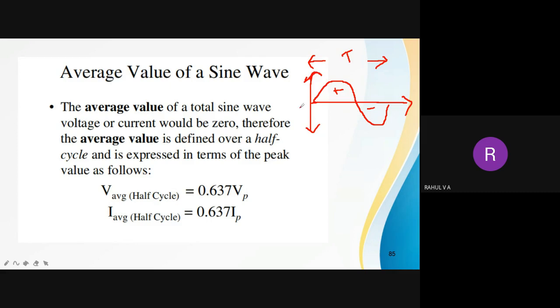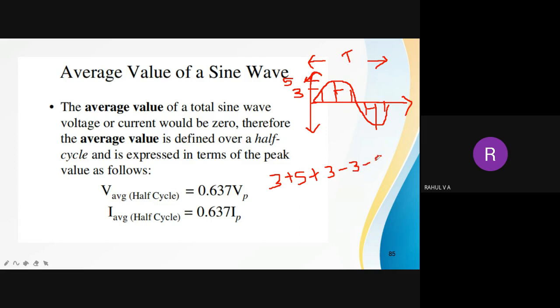In the positive half cycle, you will have a lot of positive values. Suppose this is 5, this is 3. If I take the average of the positive half cycle, 3 plus 5 plus 3, and here also you have instances like this, but the magnitude during the negative half cycle is negative.